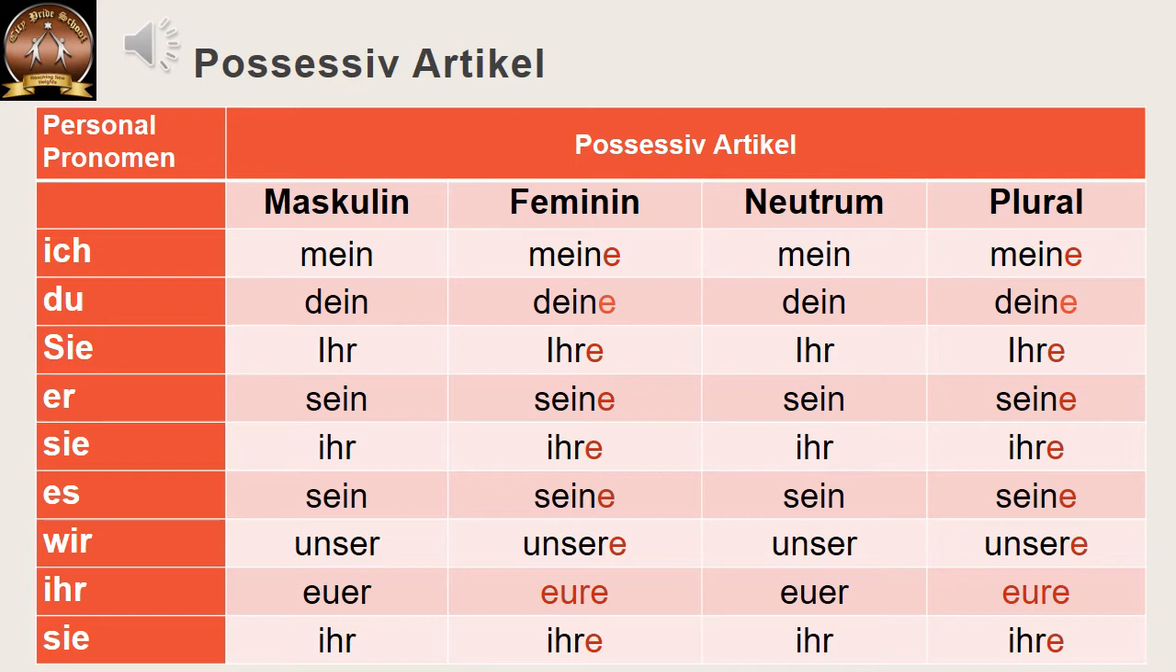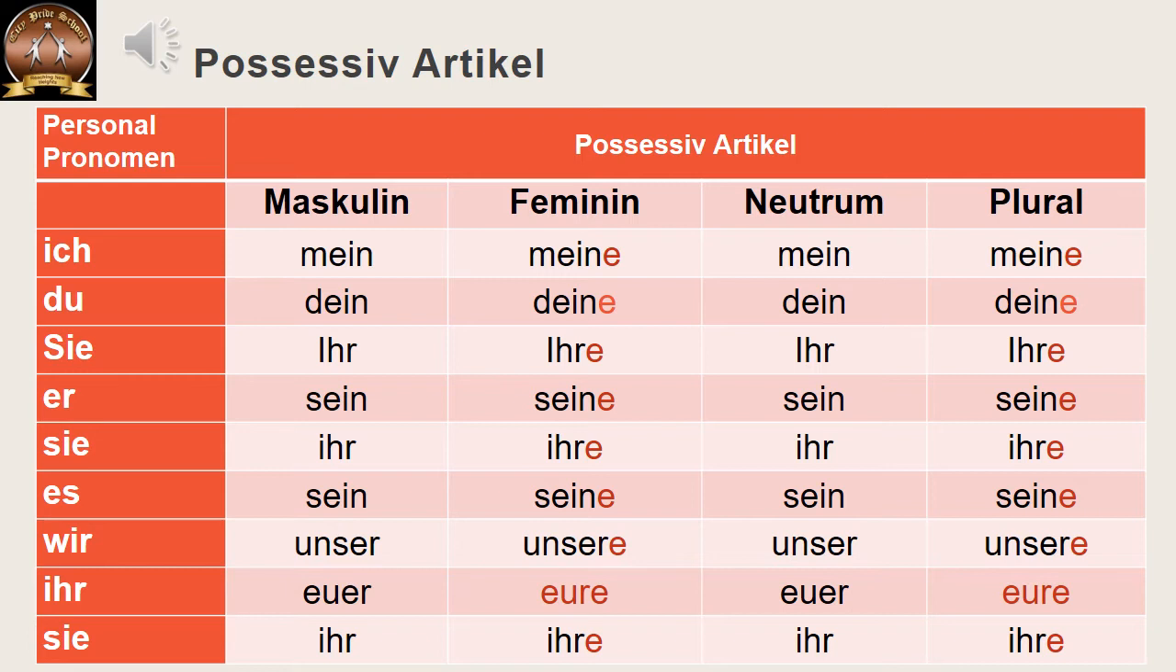Let me make one point clear. The ending is decided by the noun that comes after it. So masculine, feminine, neutrum, plural. These four columns are for the nouns that come after the article. Whom are we talking about? That will decide the possessive pronoun. And the noun that comes after this possessive pronoun will decide the ending, whether we put E or not.